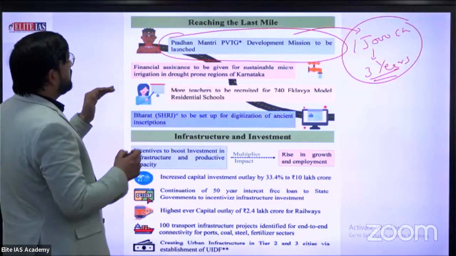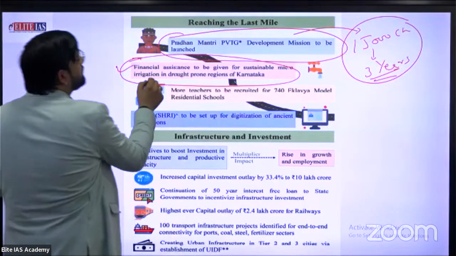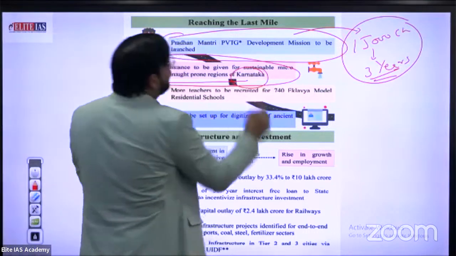What is the second sentence? Financial assistance to be given for sustainable micro irrigation in drought prone areas, especially Karnataka.